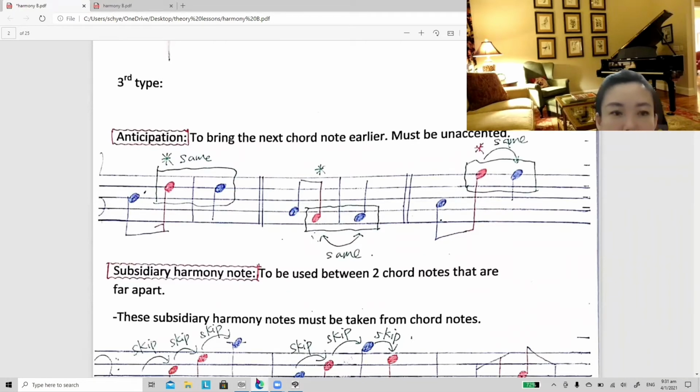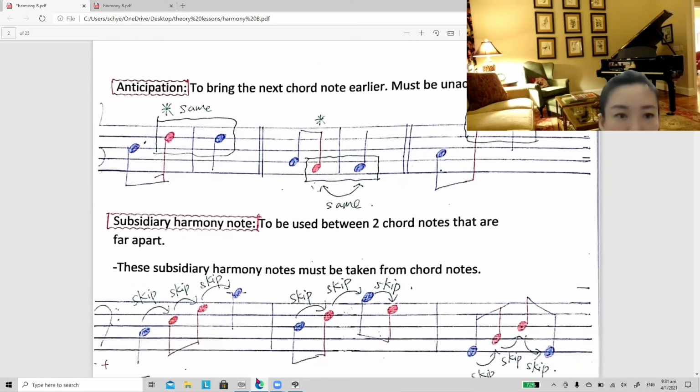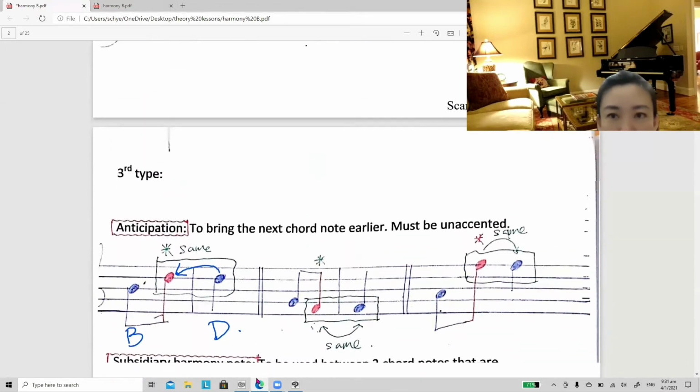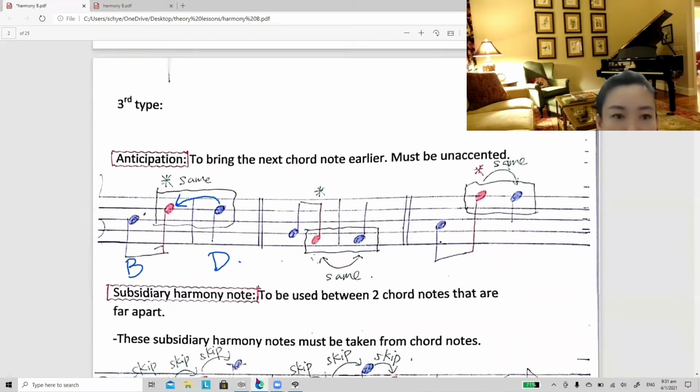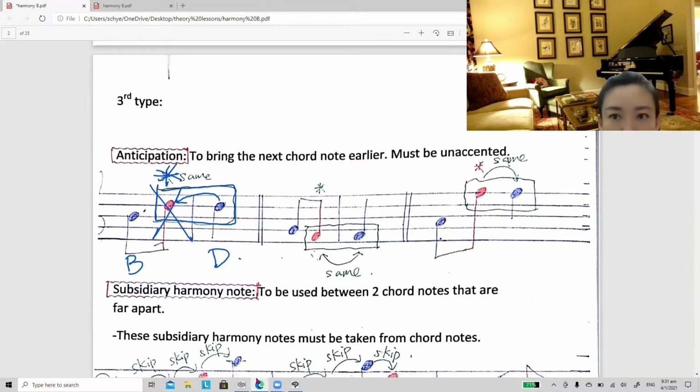This is to anticipate the next note. For instance, the original note is B and D. So in order to anticipate the note at the next bar, I bring this D forward. Okay, I add at the first bar just to anticipate the D. So you notice this anticipation is the same as next note, because originally we don't have this, but in order to anticipate the next note, I add D here.